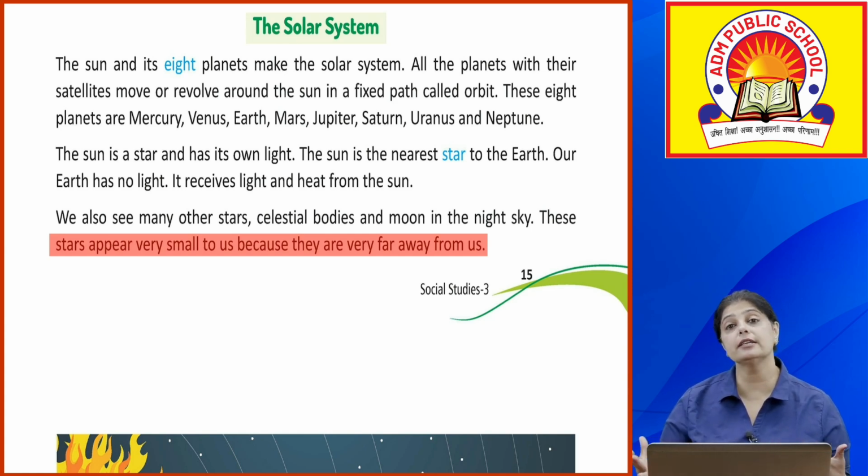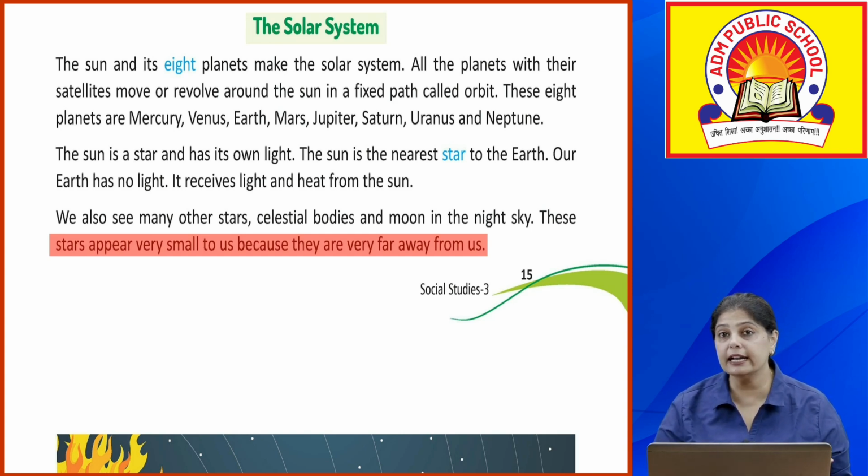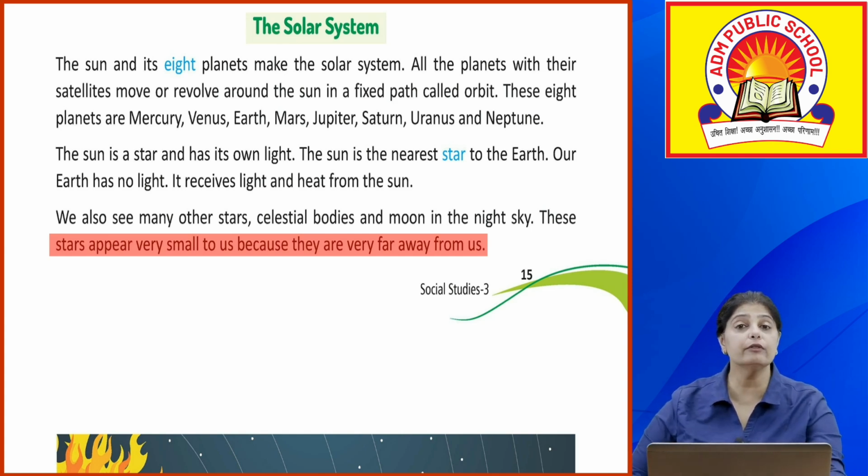और ये अर्थ से सबसे पास है, it is very close to the earth, okay. Earth has no light, okay. Where does it get its light from? अर्थ को लाइट कहाँ से मिलता है? Earth gets the light from sun, okay. हीट कहाँ से मिलती है? From the sun, okay. Now apart from this we also see the stars, celestial bodies दिखते हैं and moon also which appears generally in the night sky, okay. अब ये जो stars हैं वो हमें लग रहा है कि बहुत छोटे हैं, but in fact they are very big, okay. But हमें छोटे दिखते हैं because they are far away from us, okay.